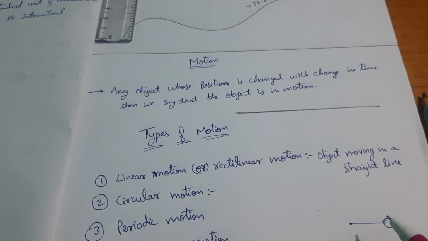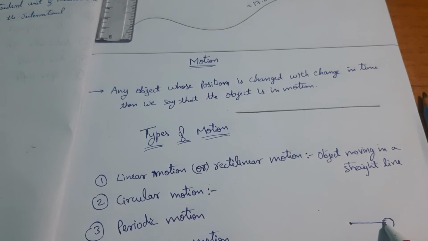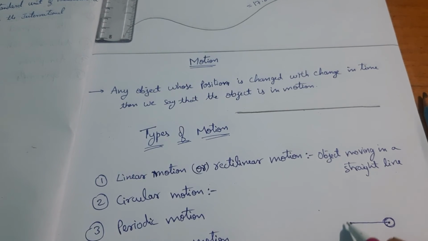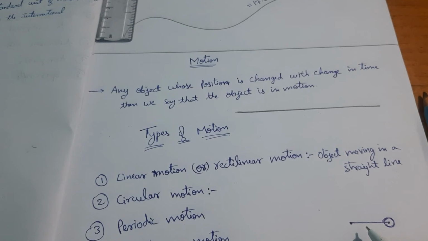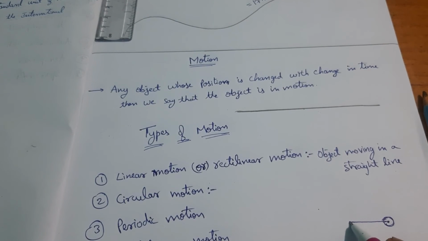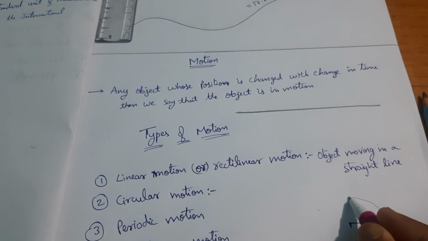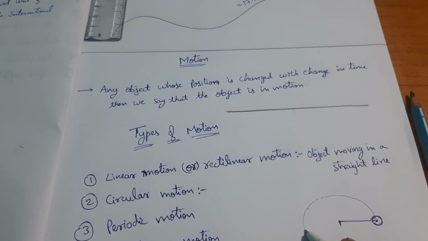For this, let us suppose we have a string or a wire or a thread which is fixed to one stone at one end, and the other end is held by you. If you start rotating, or start moving the stone by holding one end of the thread, then this stone keeps rotating in this direction, comes back to its position, and again keeps rotating.